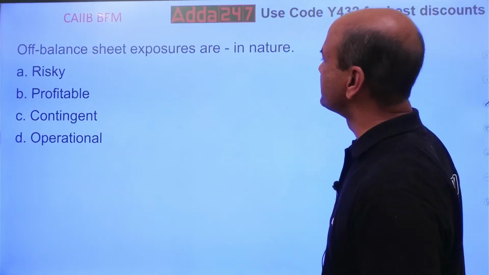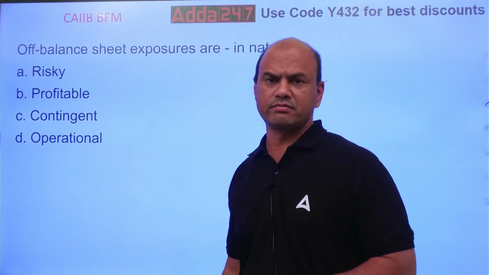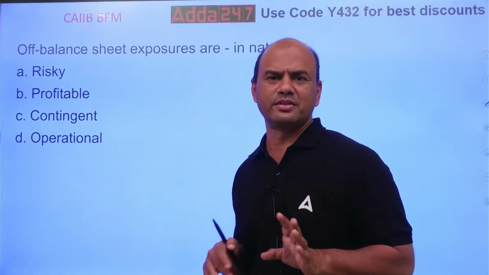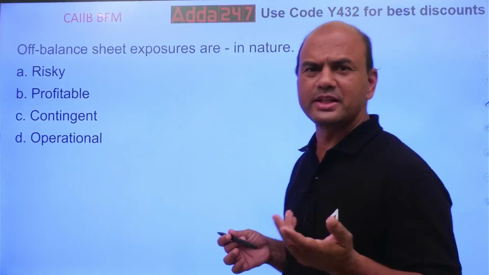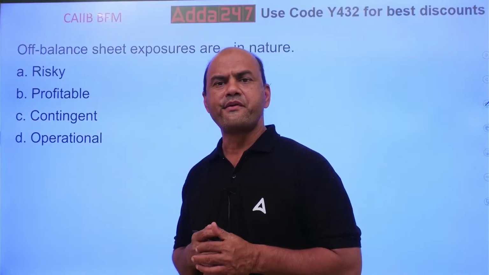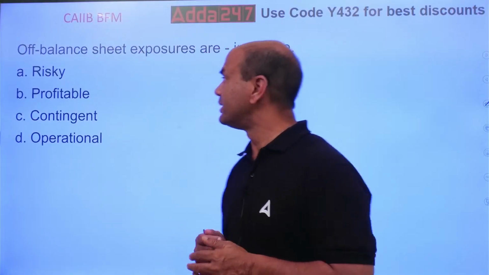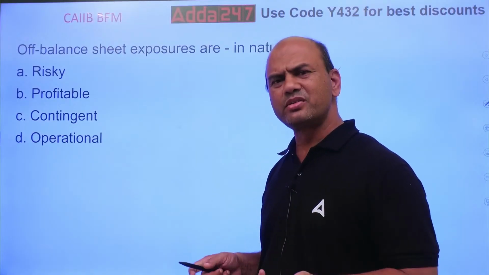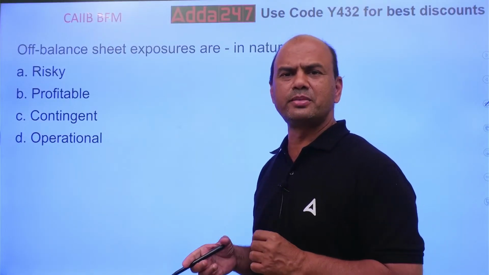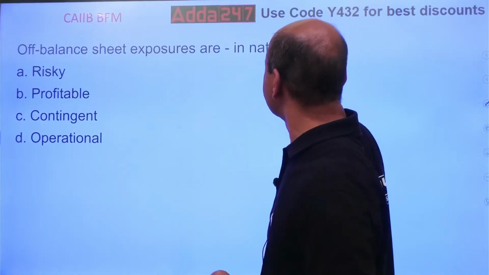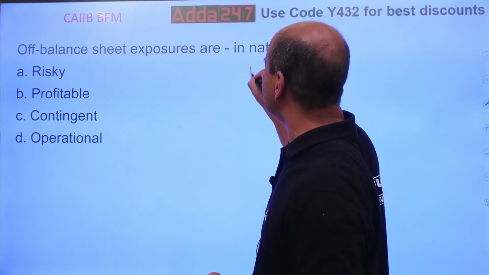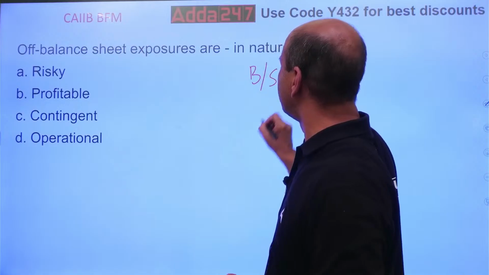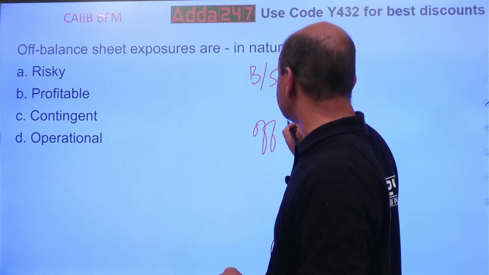Off balance sheet exposures are dash in nature. Now this is a simple question. Off balance sheet. What is off balance sheet? Off balance sheet means those which cannot be shown in the balance sheet. Means what? What cannot be shown in balance sheet? See this. Let me give you a simple example. Balance sheet and off balance sheet.